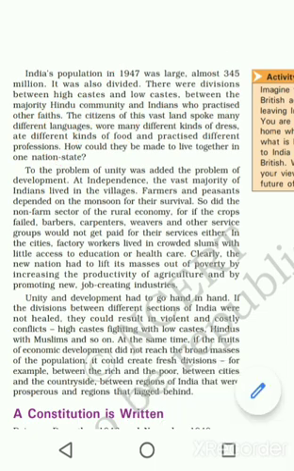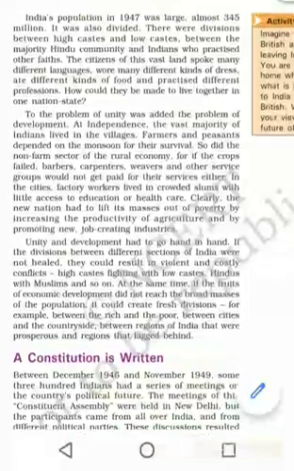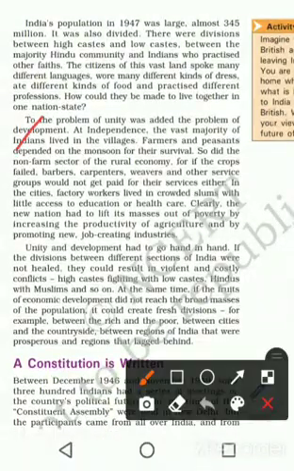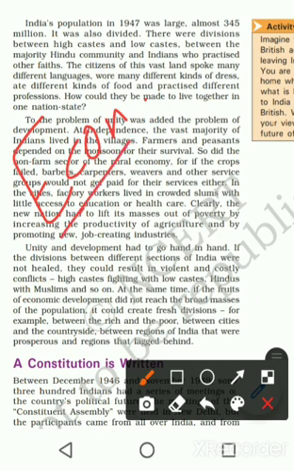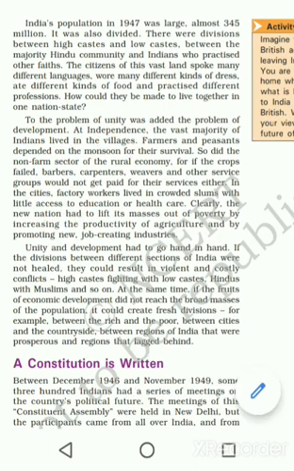Then we can talk about economical problems. That was another major problem we faced, because of refugees, princely states integration and the social divisions of the community. Otherwise also, we used to face, and still face, many economical problems. First of all, our agriculture. What is the condition of our agriculture? Still we are depending on monsoon rains.